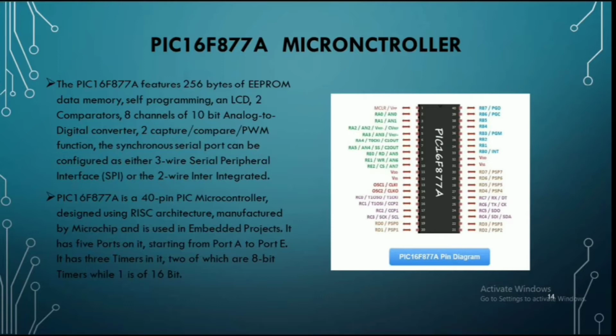The PIC16F877 is a 40-pin microcontroller designed using RISC architecture, manufactured by Microchip, and is used in embedded projects. It has 5 ports on it, starting from port A to port E. It has 3 timers in it, 2 of which are 8-bit timers, while 1 is of 16-bit. So this is the pin diagram of the microcontroller PIC16F877A.